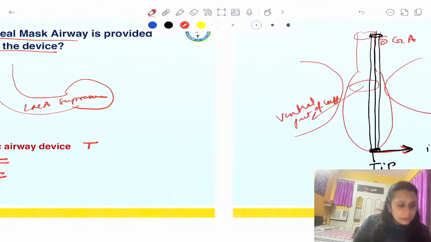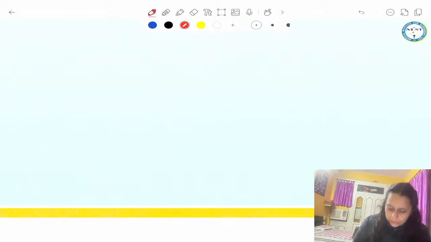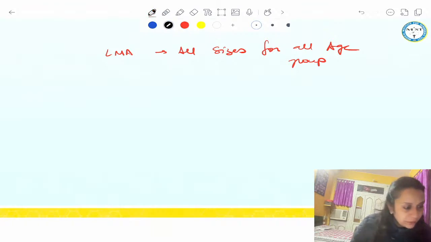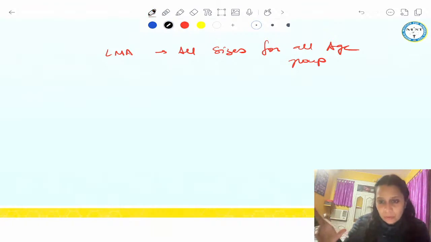Cannot be used in children, guys. It can be used in both adult and children. So LMA, all sizes for all age groups available. The sizing of the LMA is decided according to body weight. Now, please put valid things in the chat box, right?